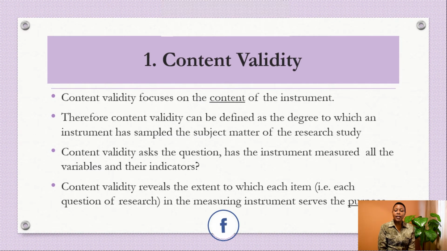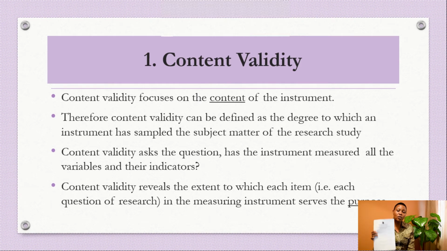It reveals the extent to which each item, in other words, each question of research in the measuring instrument, serves the purpose. So again, what we are saying, if this is our instrument, has this instrument measured all the variables and their indicators as they were defined under operational definition of terms?